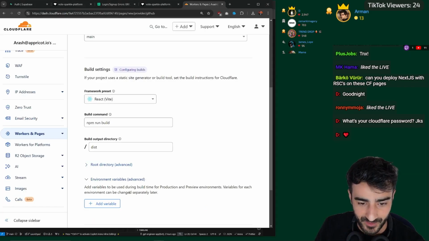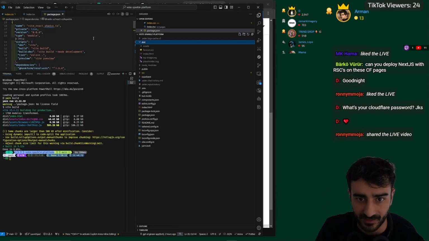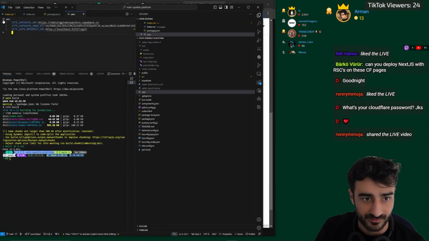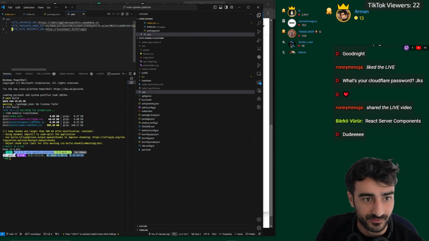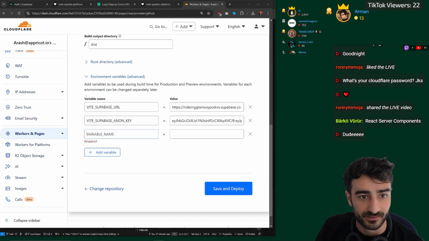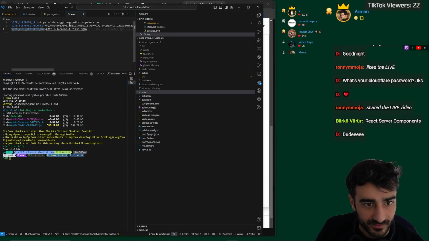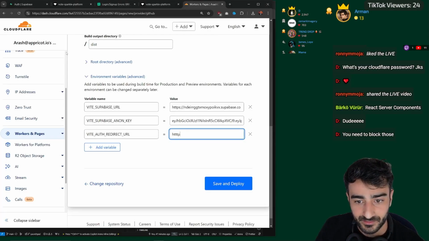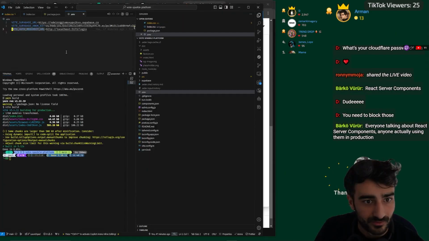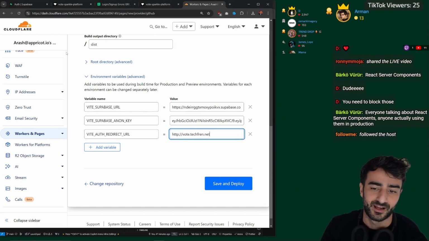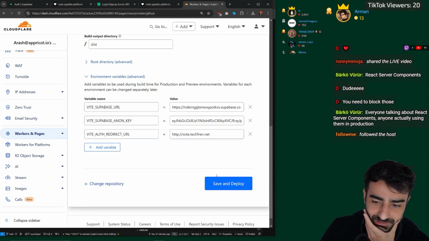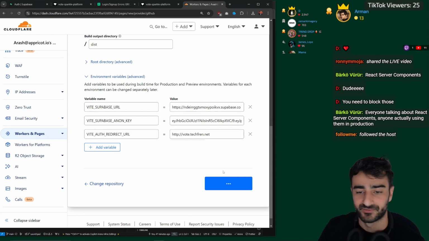Yep, that all looks good. Environment variables. We're going to add my environment variables here. It's kind of hard to keep secrets when you're streaming. This one's an interesting one, the redirect URL. Now, I think this is actually going to be HTTPS. I'm going to try to do this at vote.techfriend.net. I think we can get that with Cloudflare Pages. I don't know. Top level domain? I'm about to find out.